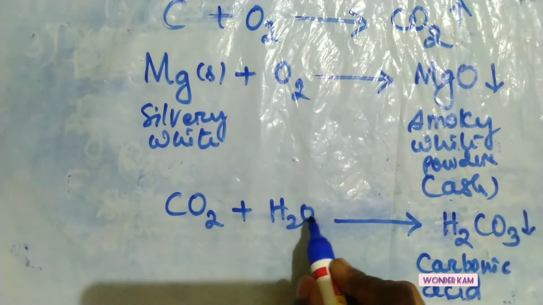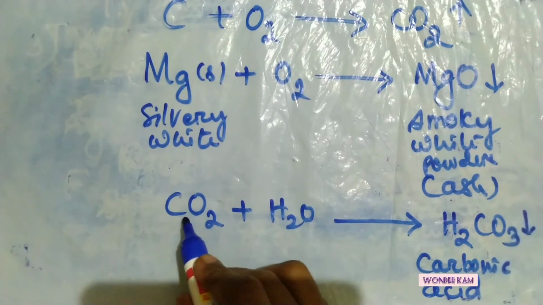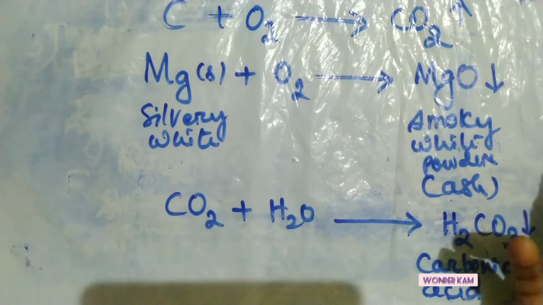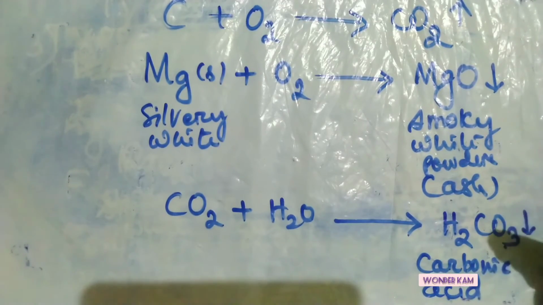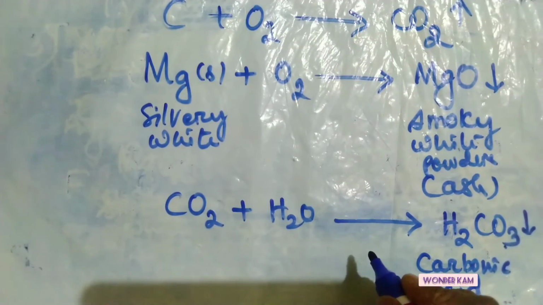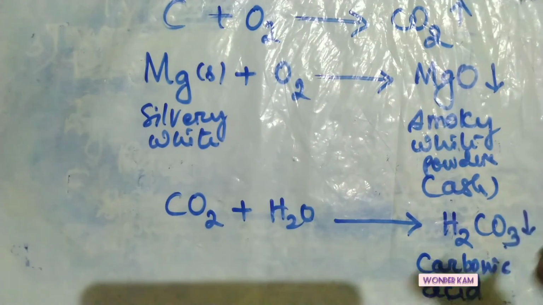Then when rainwater comes in contact with this carbon dioxide, it forms carbonic acid, and this carbonic acid is very harmful for buildings and monuments made of marble. It deteriorates or destroys the marble. For that reason, you might have heard that near the Taj Mahal vehicular movement is restricted to save the monument.